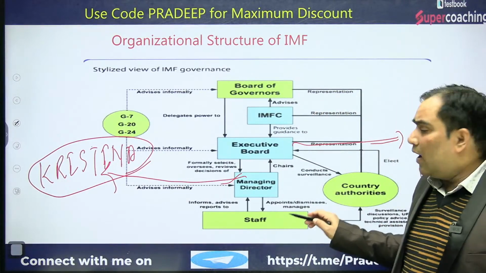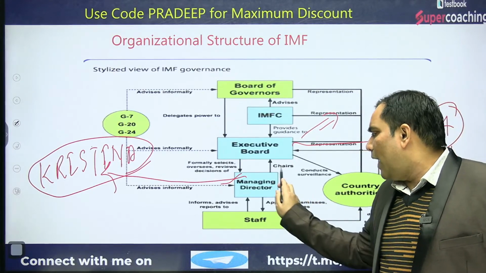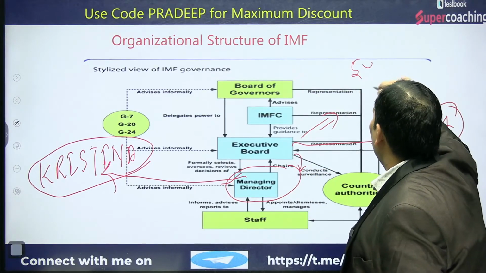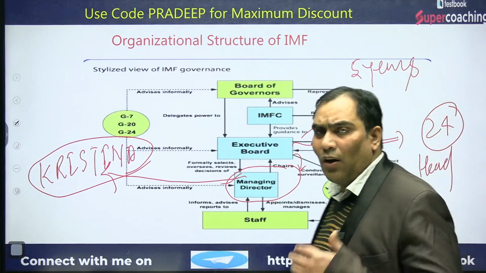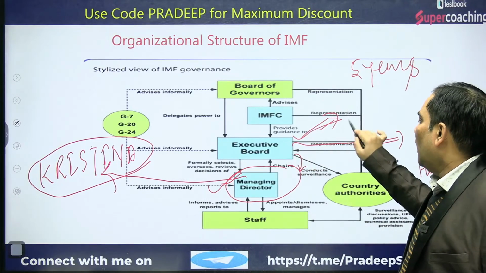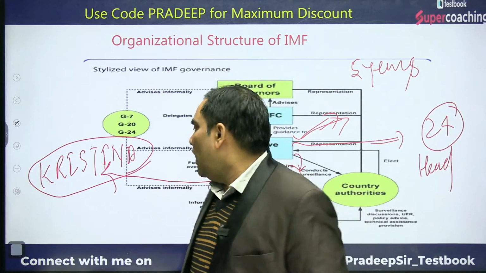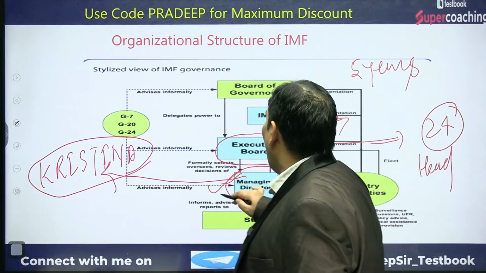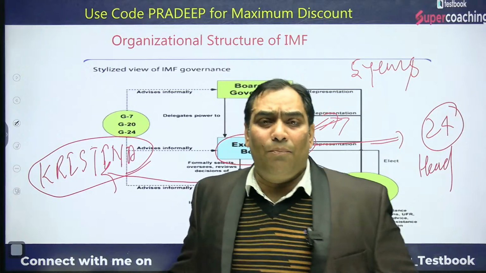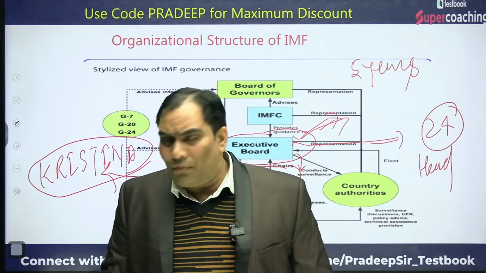The day-to-day affairs of the IMF are run by the executive board, and this executive board is headed by the managing director, who is elected for 5 years. So the tenure of the managing director is 5 years, and who elects? The executive board, which is the executive body of the IMF responsible for running its day-to-day affairs.